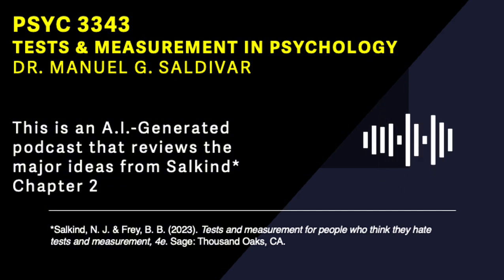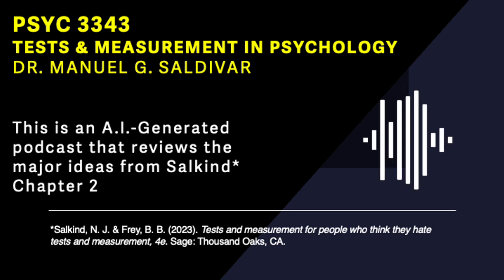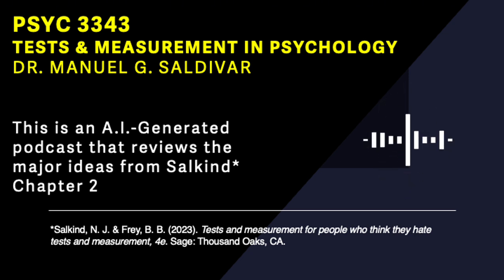So imagine the researchers want to know if there's a relationship between salary and job satisfaction. They could start by asking people, are you satisfied with your job? Yes or no? That sounds like our good old nominal level again, just categorizing people. What else could they do? They could have people rank their level of job satisfaction from very dissatisfied to very satisfied, which would be ordinal data. All right, so now we have an order, but we still don't know how much more satisfied one person is compared to another.